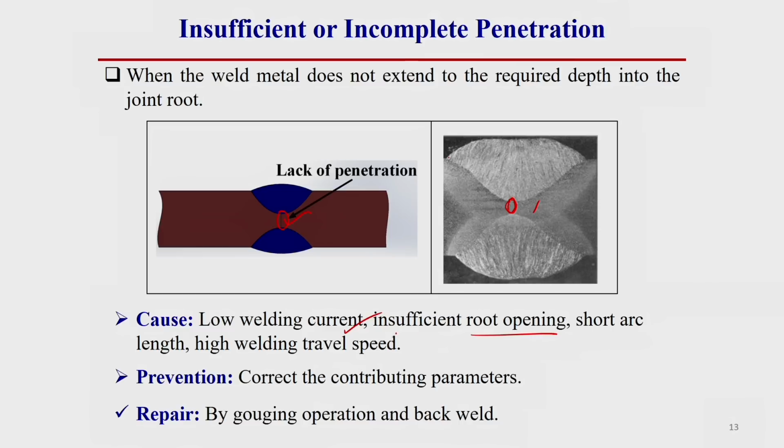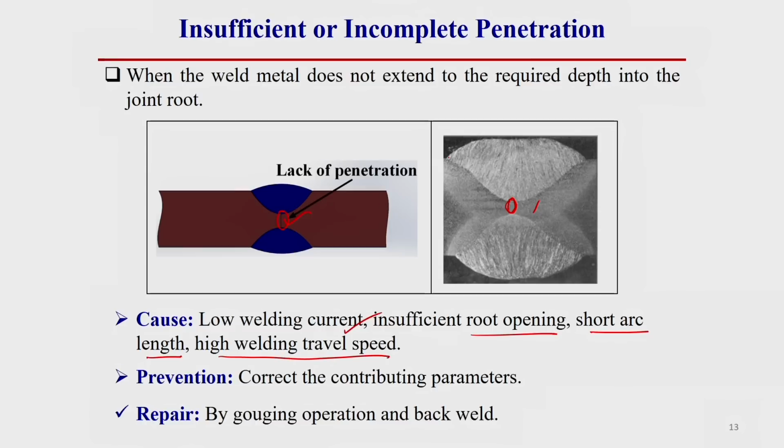So, the first cause is low welding current, the second cause is insufficient root opening, or you can say insufficient root gap, then short arc length and high welding travel speed. If the arc length is short then it can occur. If the travel speed is high, then also it can occur. How? Generally, if the travel speed is high, then there will be less heat per unit length, so less chance to fuse the root. So, there can be this type of welding defect.